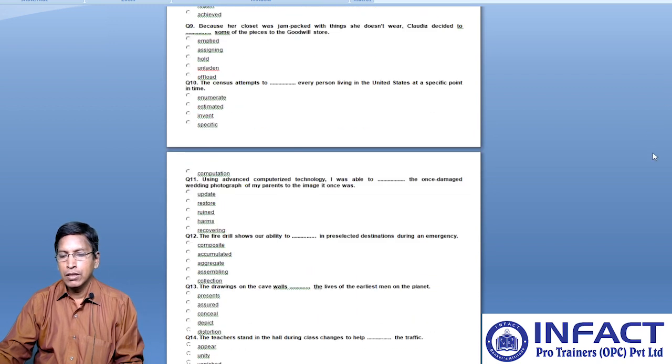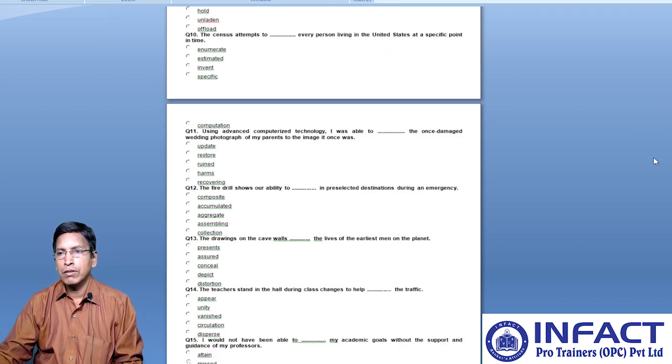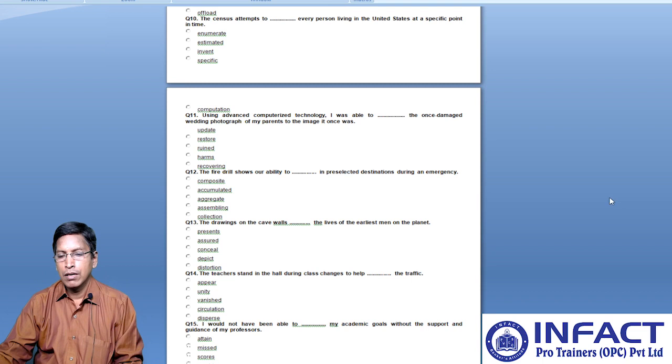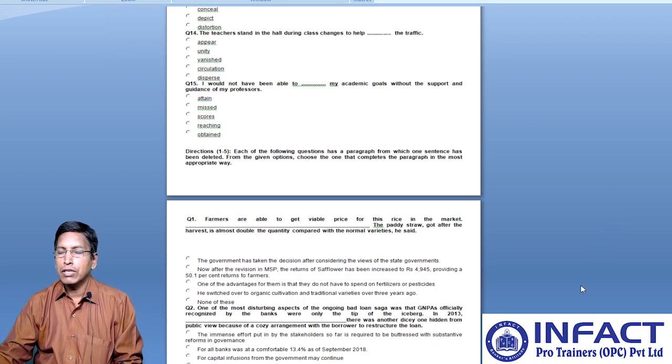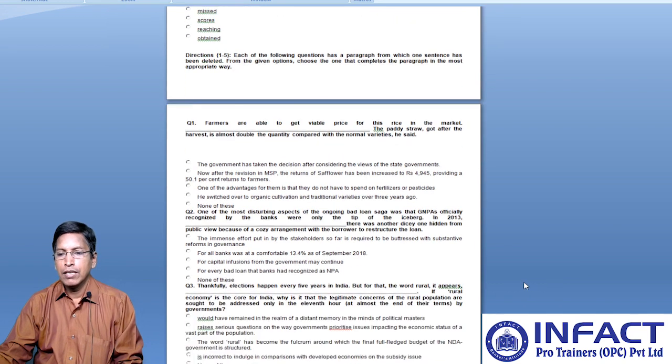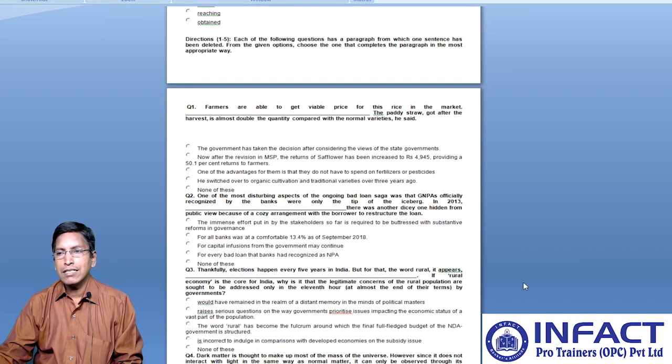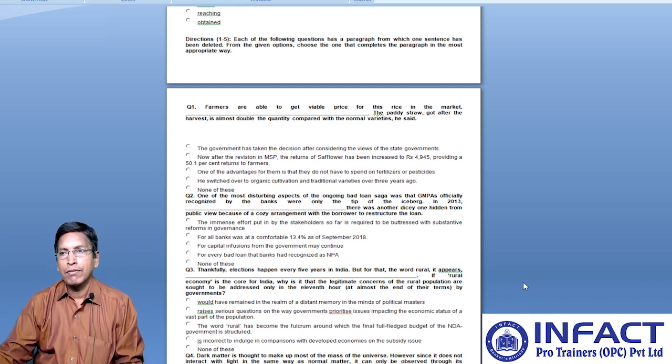In this you have questions with blank spaces, and let us get into the questions. Each of the following questions has a paragraph from which one sentence has been deleted. From the given options, choose the one that completes the paragraph in the most appropriate way. Let us move to the first question.